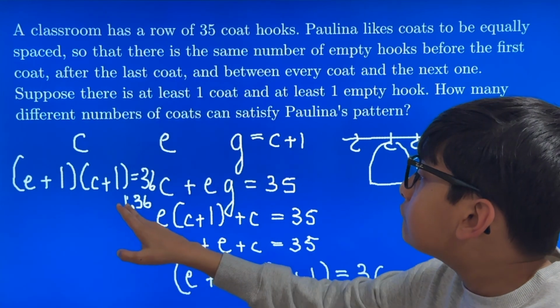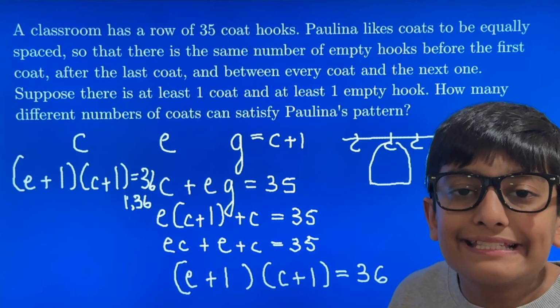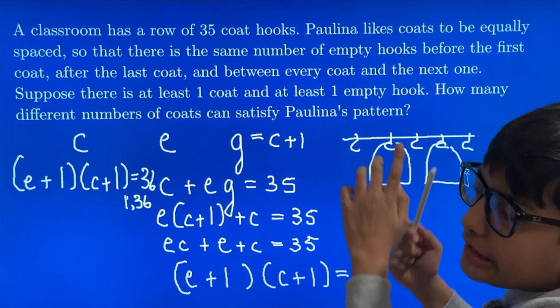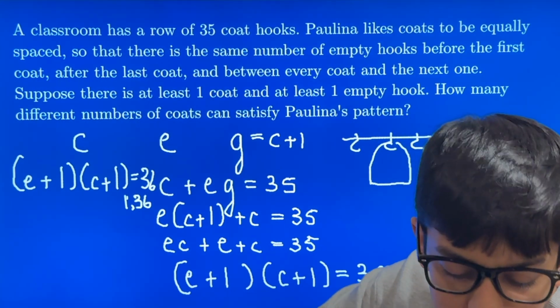Slight problem though: if E plus 1 is equal to 1, E is equal to 0, and we need to have at least one empty hook. Unfortunately, this does not work.